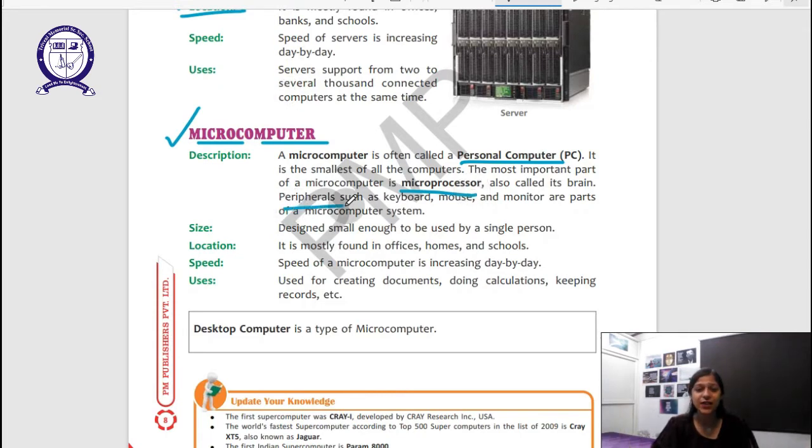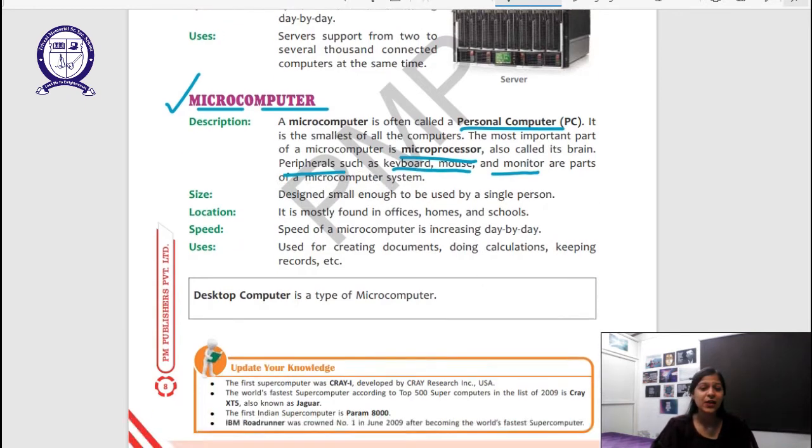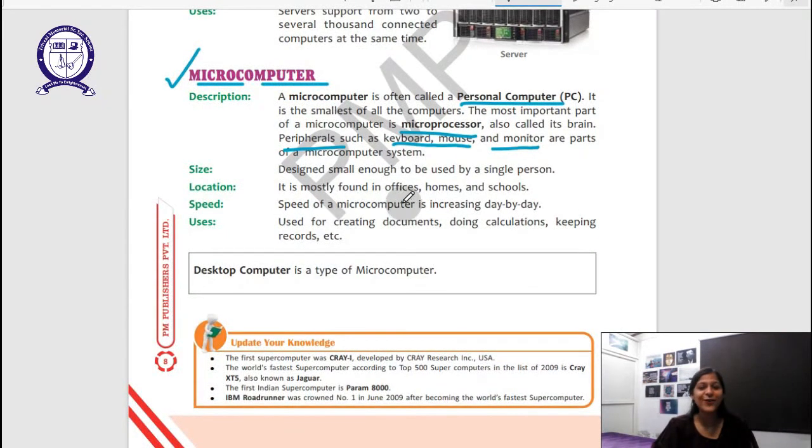Peripherals are the ones which are attached to the computers. They are the keyboard, mouse, monitors. They're extremely essential. Without them, it would be hard to use a computer. Location. It's mostly found in offices, homes and schools. Everybody uses them for personal uses. Designed small enough to be used by a single person.